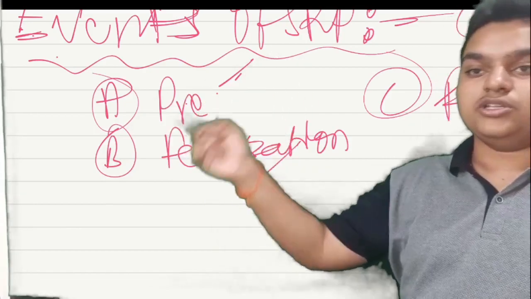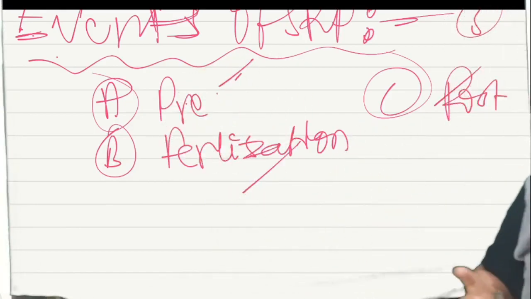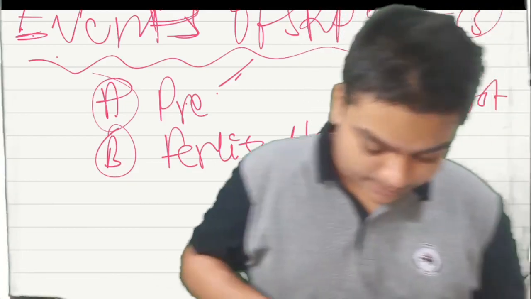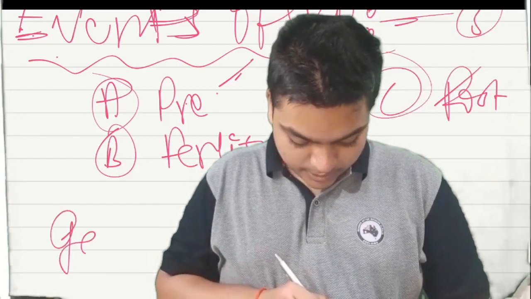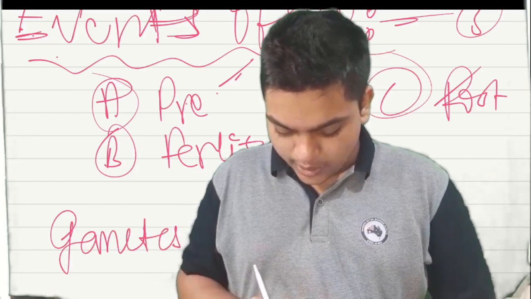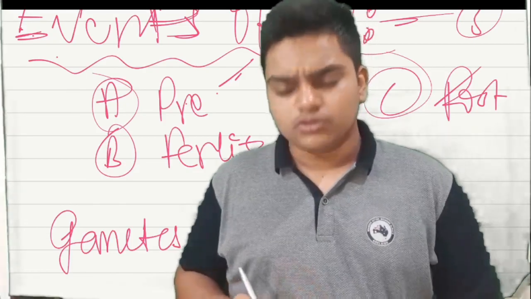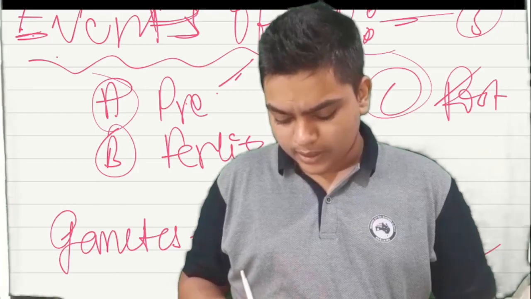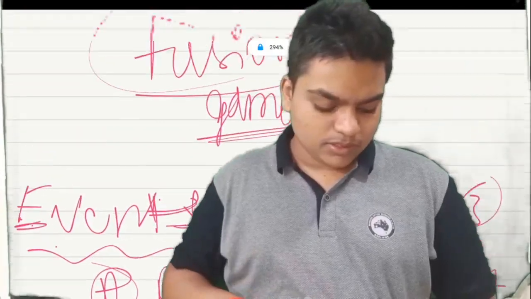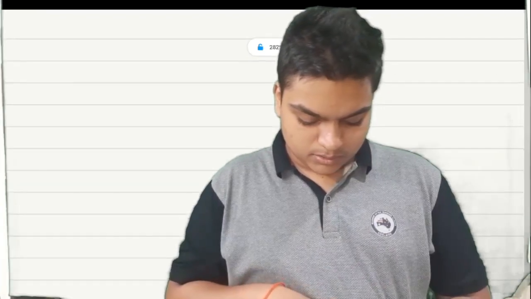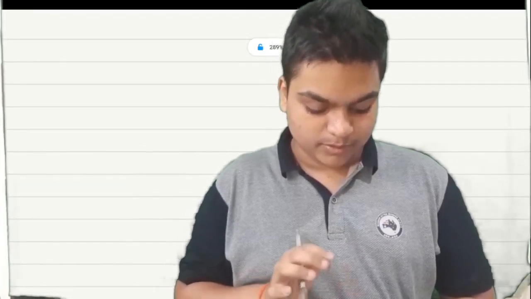Gamete formation occurs. There are different types of gametes. One is called isogametes. The second one is called anisogametes. Now let us see those isogametes and anisogametes. Iso, aniso. What do you mean by aniso? Yeah, different. Iso means same, aniso means different.